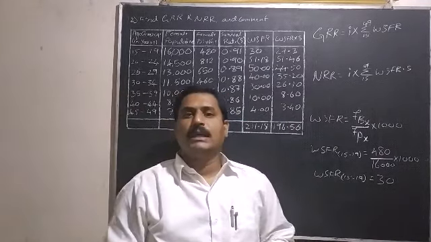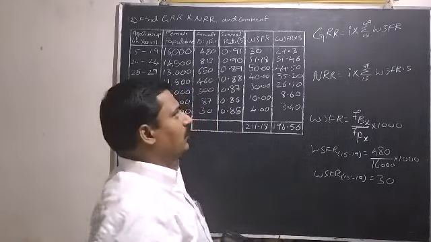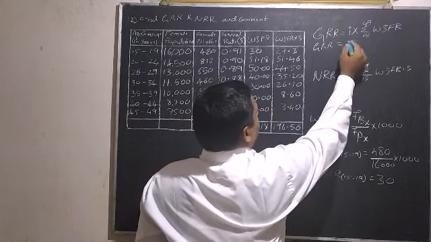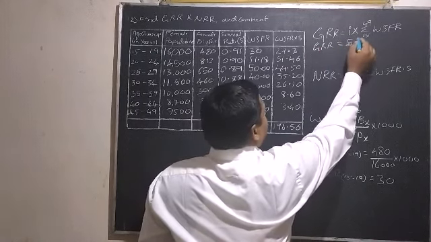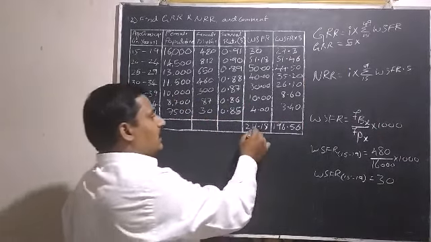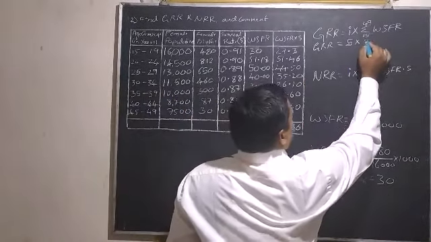Let us calculate GRR and NRR now. So first GRR. GRR is equal to, I is 5 here, 5 into summation WSFR, which is 211.18.